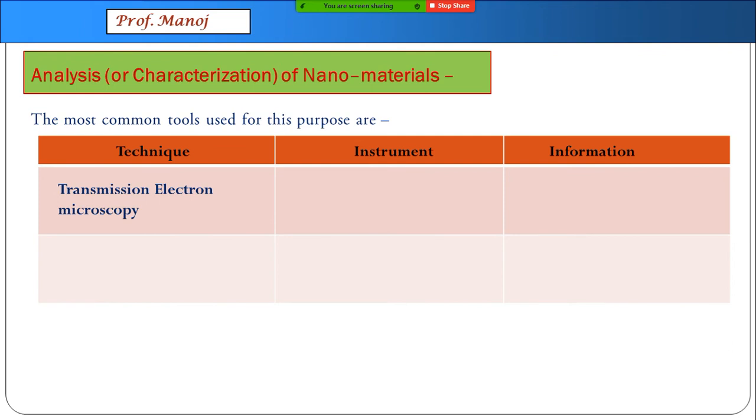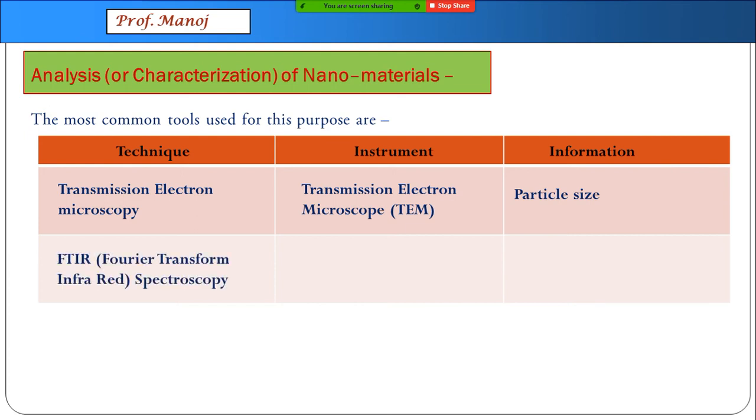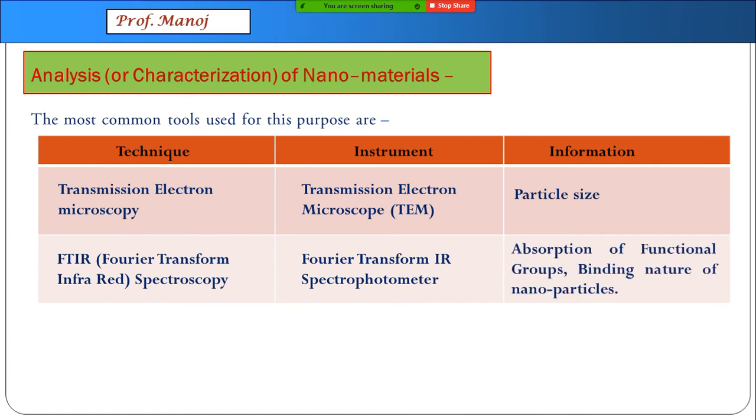Another technique used is called transmission electron microscopy, which is done through a transmission electron microscope, and this instrument tells us about particle size. Another very advanced technique is Fourier transform infrared spectroscopy, which is popularly called the FTIR spectrophotometer. And this tells us about absorption of functional groups and the binding nature of nanoparticles used in different reactions.